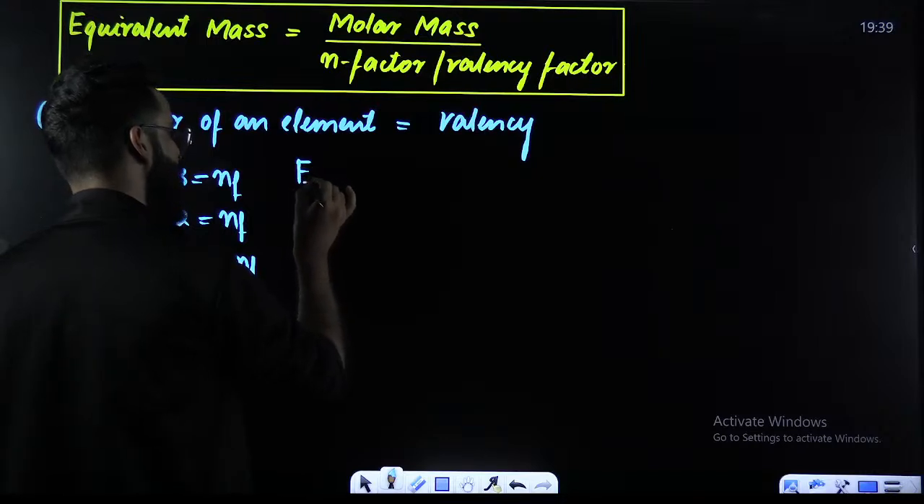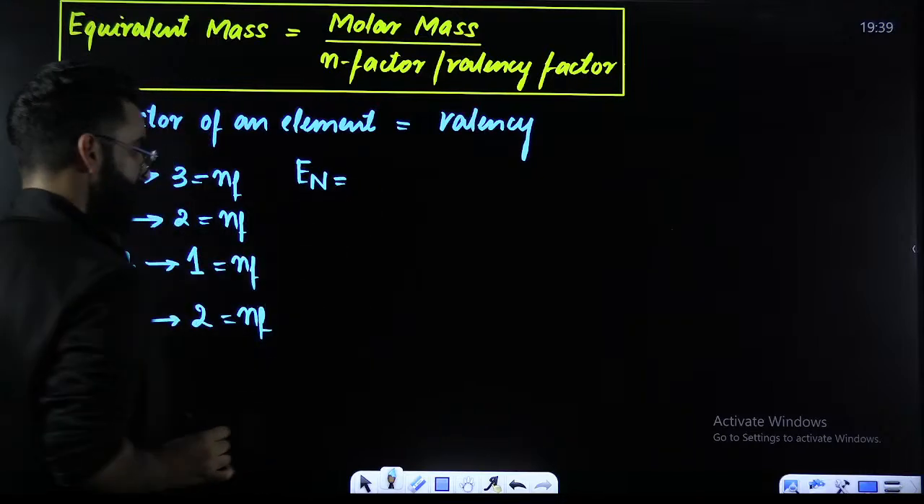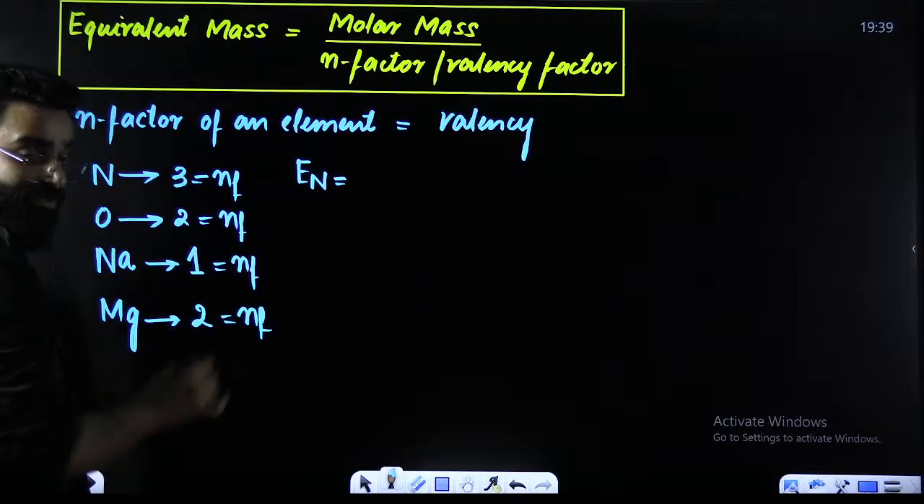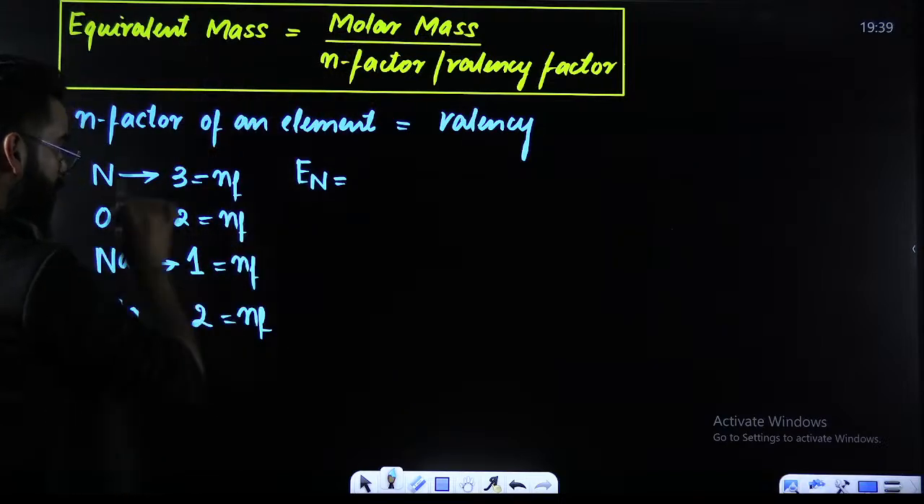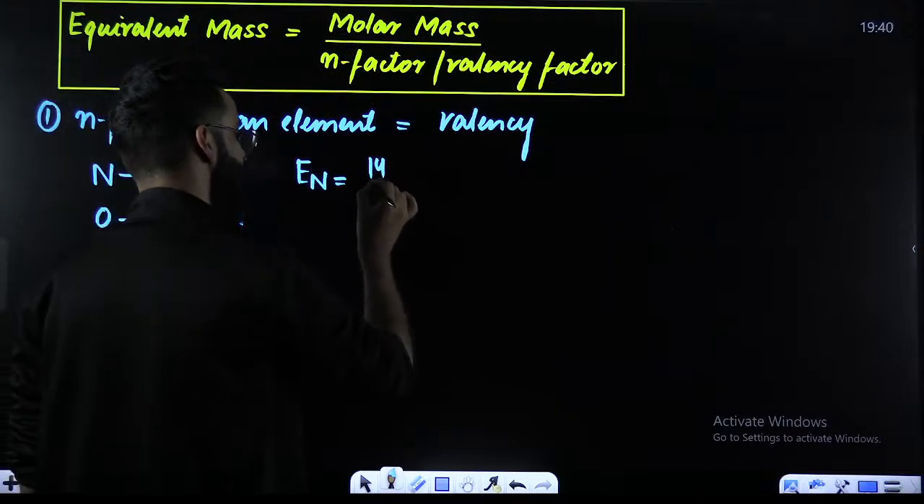For example, I want to calculate equivalent mass of nitrogen. Equivalent mass is nothing but molar mass by n factor. What is the molar mass of nitrogen? That's 14 grams divided by